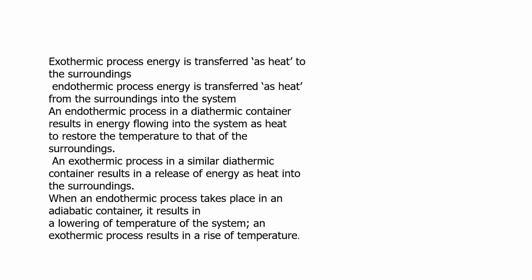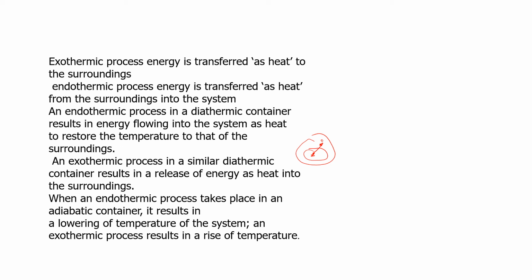And finally, in exothermic processes, energy is transferred as heat to the surrounding, while in endothermic processes, energy is transferred as heat from the surrounding. So we have the system and the surrounding, and either heat is transferred from system to surrounding or from surrounding to the system. Okay, so that is endothermic.